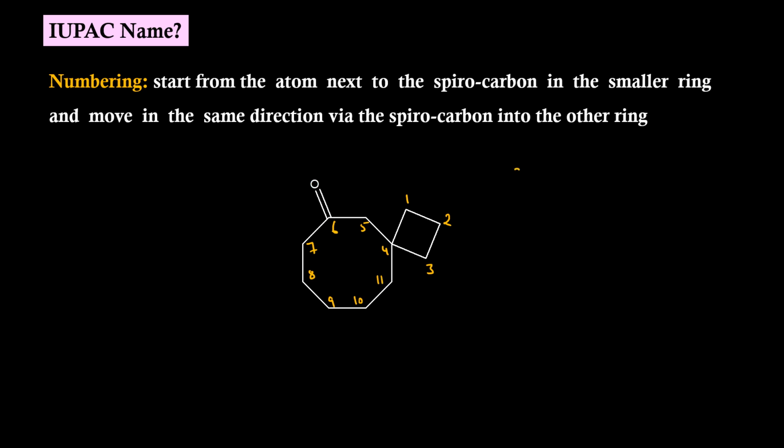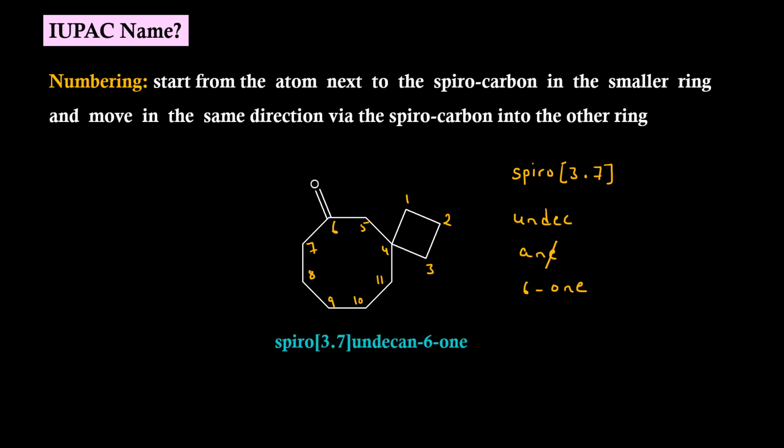IUPAC name will be spiro[3. Here we are having 1, 2, 3, 4, 5, 6, 7 atoms. So 3.7]. Root word is undec. Primary suffix is ane. Secondary suffix is 6-one. We should drop the e of primary suffix. IUPAC name will be spiro[3.7]undecan-6-one.